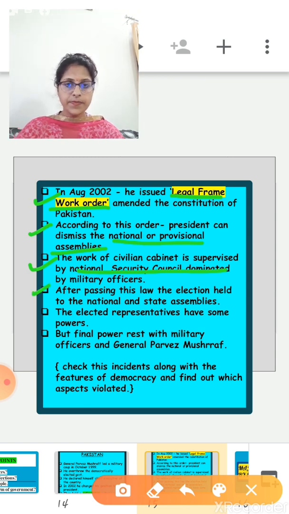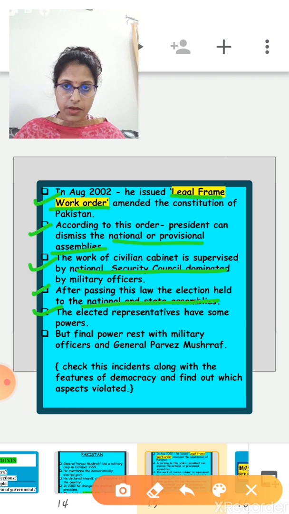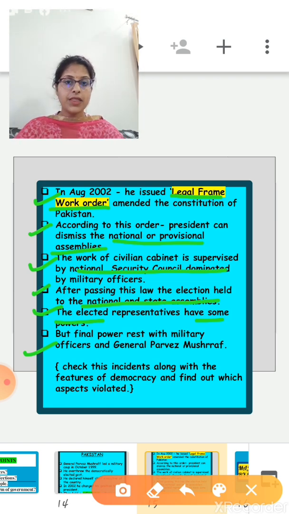elections were held there for the national and state assemblies. The elected representatives have some power. That means at that time in Pakistan, elections were held there. Representatives were also elected, but these representatives have only some powers, because the final power rests with military officers and General Pervez Musharraf. So clearly there are many reasons why Pakistan under General Pervez Musharraf should not be called a democracy.